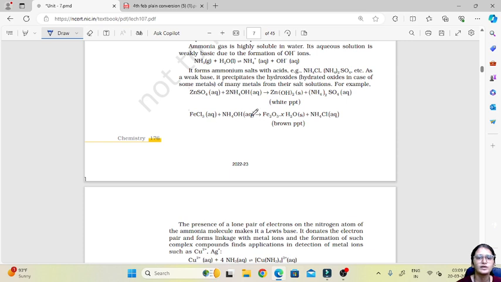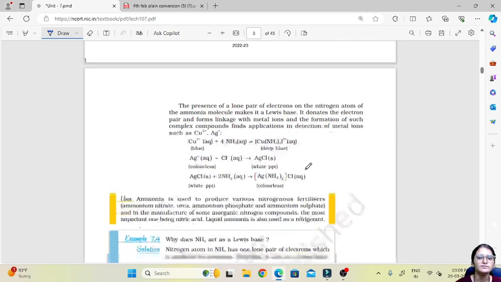Then these are the two reactions showing the formation of precipitate, wherein zinc sulfate when combined with ammonium hydroxide gives the metal hydroxide of zinc and iron, in which zinc forms a white precipitate and iron forms a brown precipitate, okay.